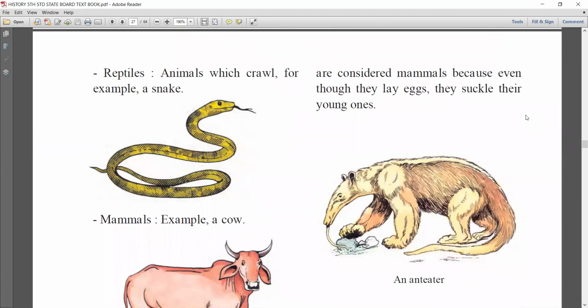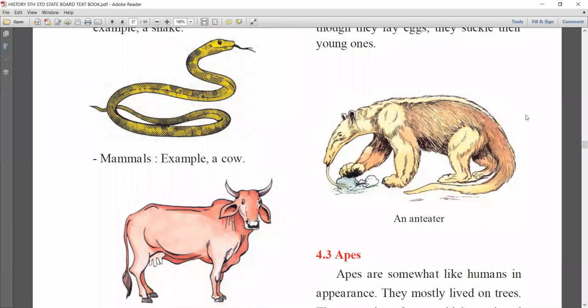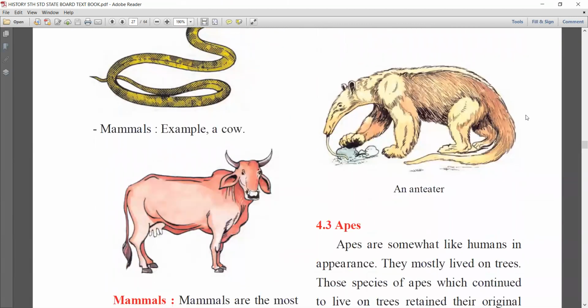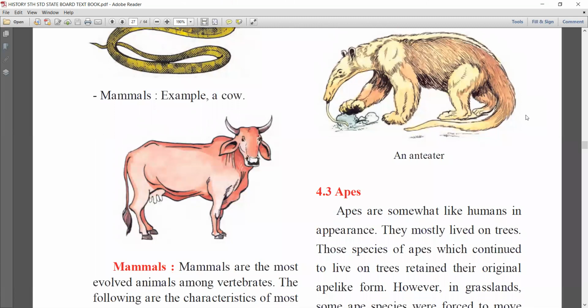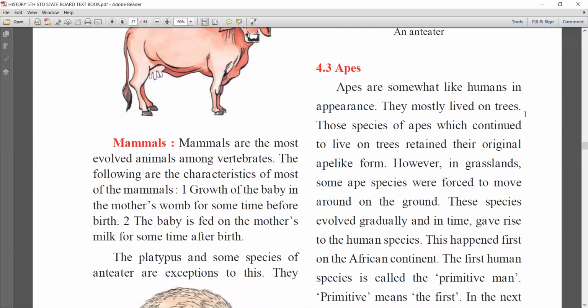And mammals like cow, I explained to you, cows are considered mammals because they suckle their young ones. Suckle means they feed their young ones. These are the things which I explained to you in our last lesson.